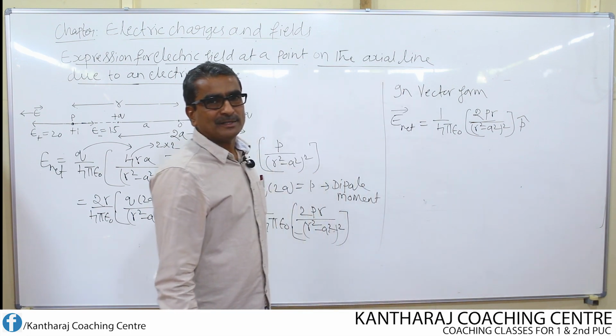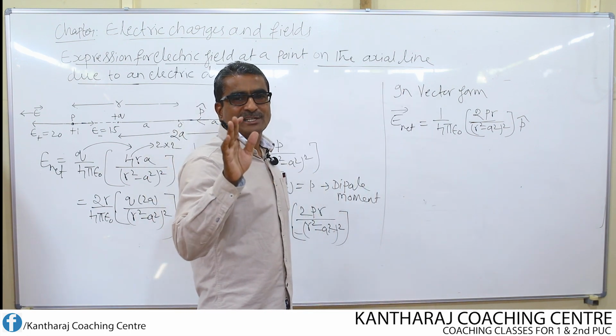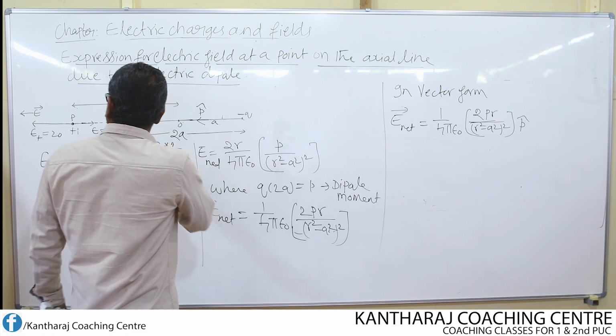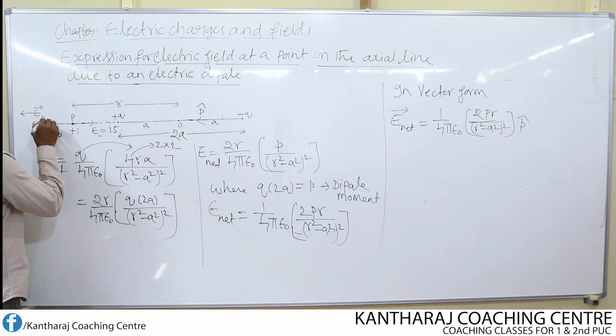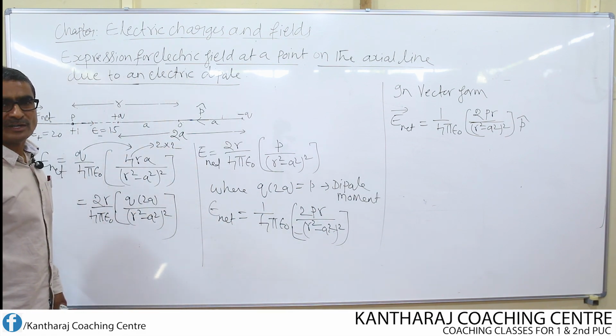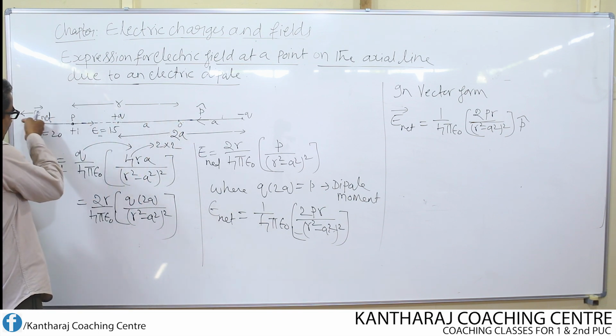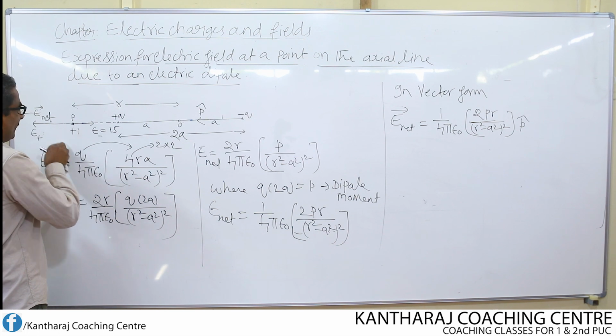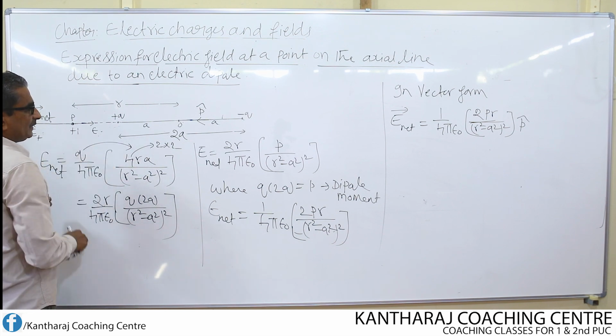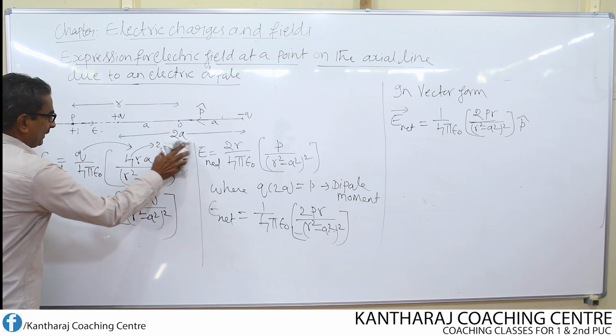What is P cap? P cap is the unit vector which gives the direction of the net field. So this is nothing but the net field. What's the direction of the net field? The direction of the net field is from O to P. Okay.